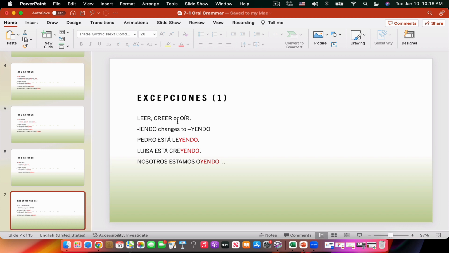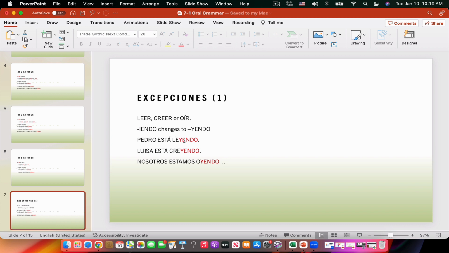Those are the endings. The group R is not affected by this, but for the verbs ending with ir and er, if you see a verb that is ending with two vowels at the end, like leer or creer or oír, what is going to happen is that the yendo ending that we were using with the second and the third group is going to change to yendo with y. So instead of i, it's going to be y. So you're going to say Pedro está leyendo.